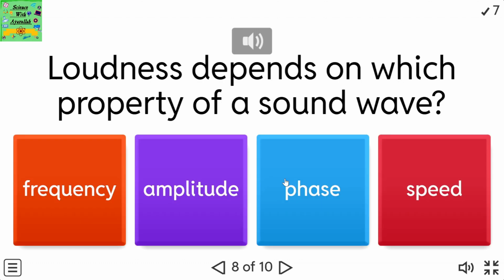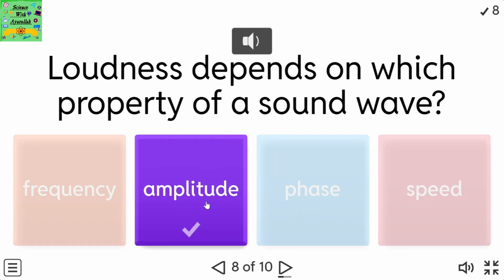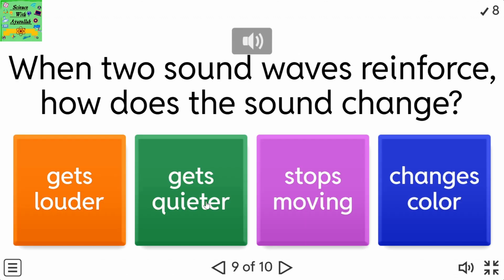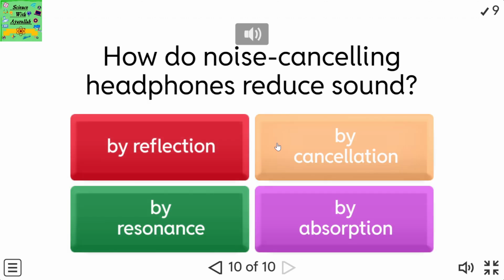Loudness depends on which property of a sound wave? When two sound waves reinforce, how does the sound change? How do noise-canceling headphones reduce sound?